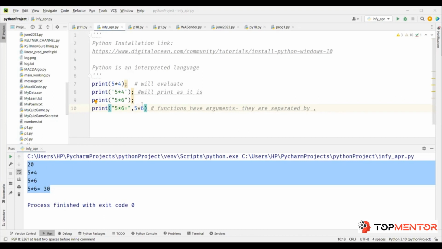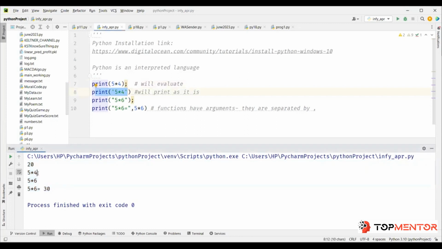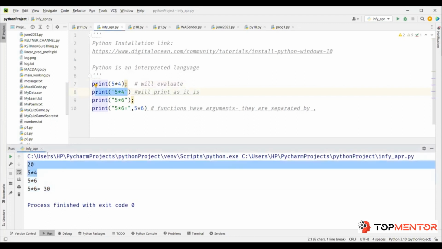So you don't have to tell me that semicolon indicates end of line. But it also has semicolons, so if you put a semicolon or you don't, it's not going to give you an error. Okay, so let's say you have print 5 into 4 and this 2. Obviously, they're given in two different lines. 99% of the time, you will write two different print statements because you want them in two different lines.